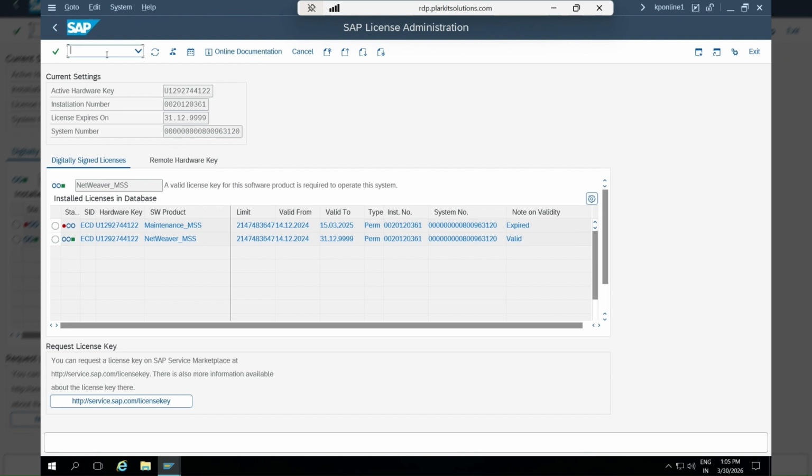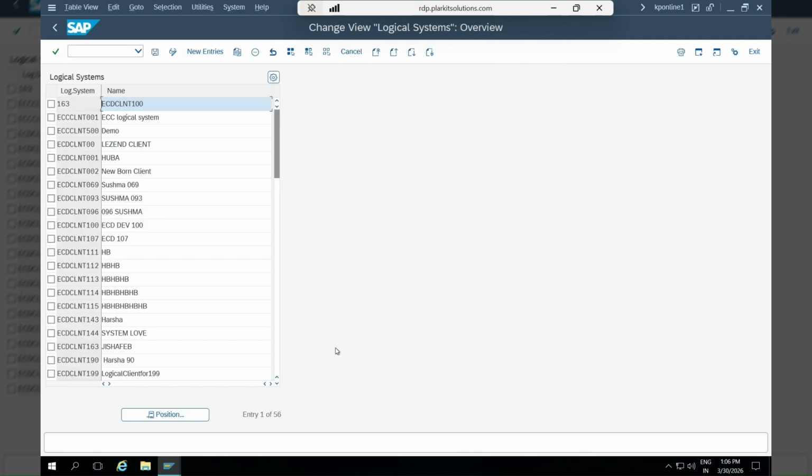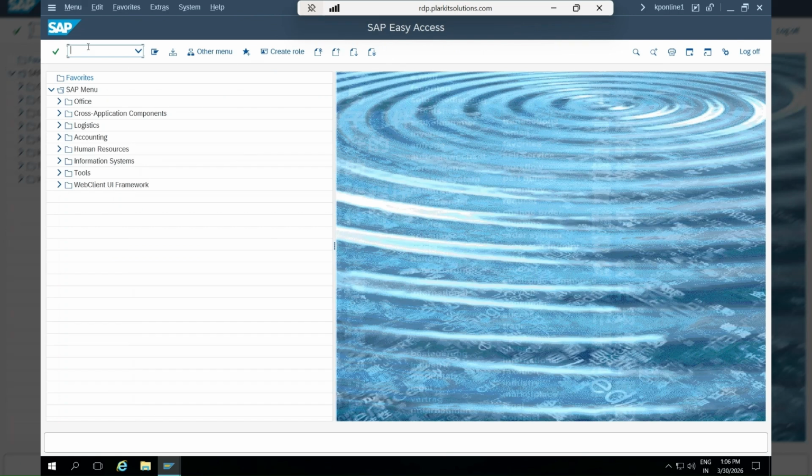Apart from this, there is the BD54 transaction code. Okay, you have to use the BD54 transaction code. This is cross client. Okay, this is the logical name of the system. Yes, you have to note it down. I think there is a list of around 20 to 25 things there. The majority of important things I think we have covered here.